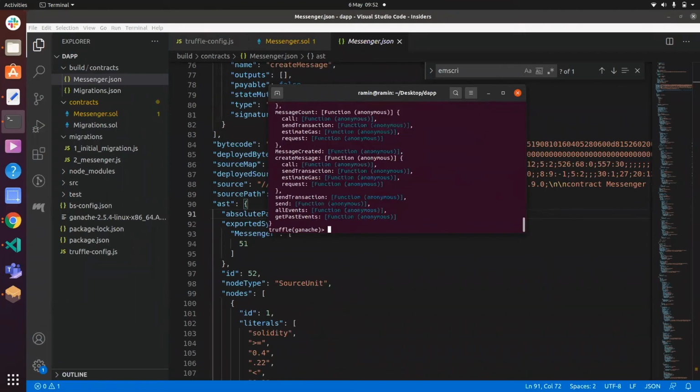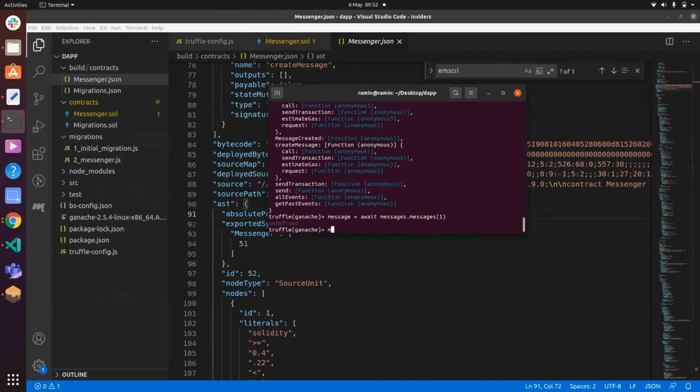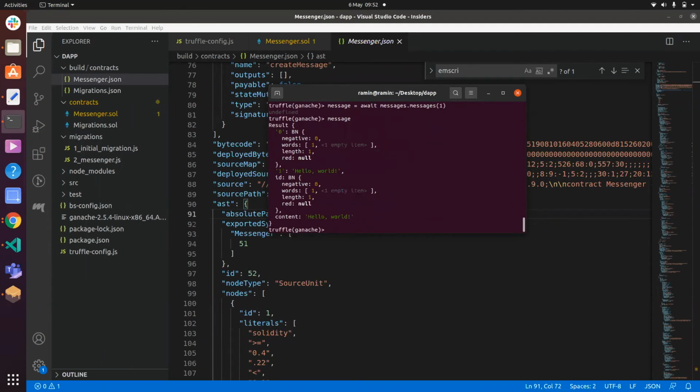Okay, excellent. And now I can actually just pick out the first message, which should be hello world, because that's what I initialized it to in the constructor. So I'll go messages.messages. One, please work. Okay, message: Hello world. There we go. This is the content. The ID is what we call a big number. It doesn't print well, but the content is correct.